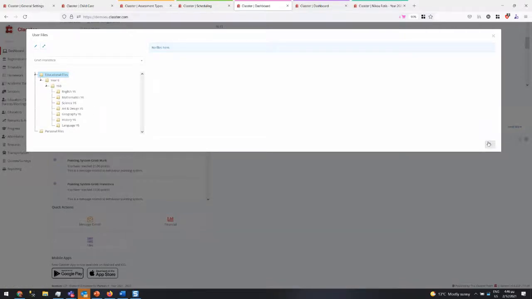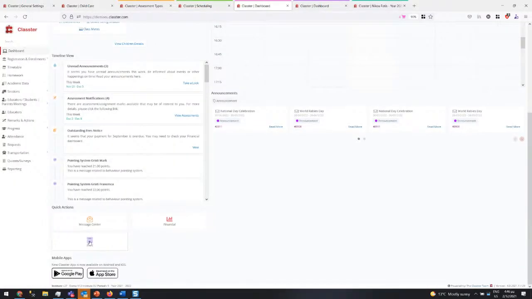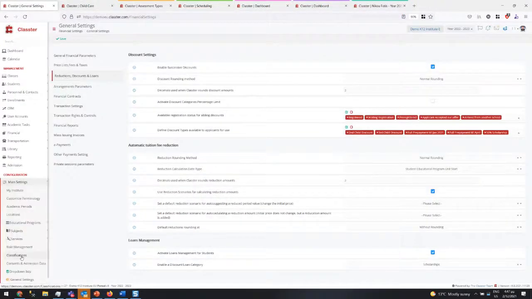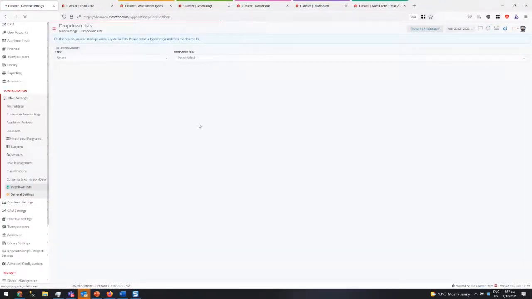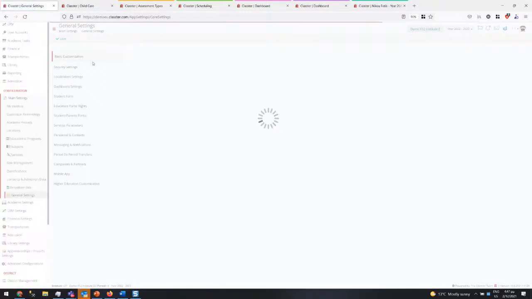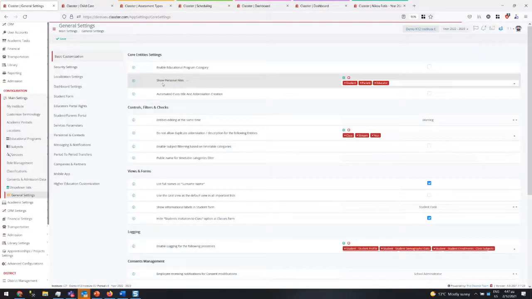That icon, this feature, is enabled in the general settings, in the basic customization, show personal files. So we will probably have the ability to have a files section where all this will be there. Yes, it's a correct point.